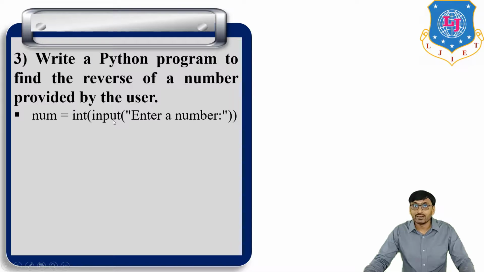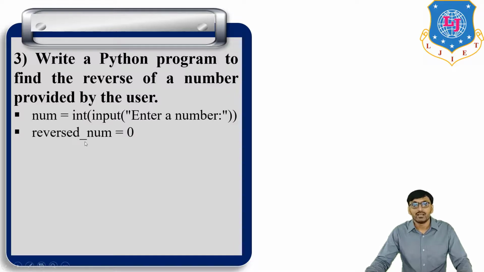We know what the function of input is. Input is one type of function, and whatever we enter inside the input function is in the form of string.